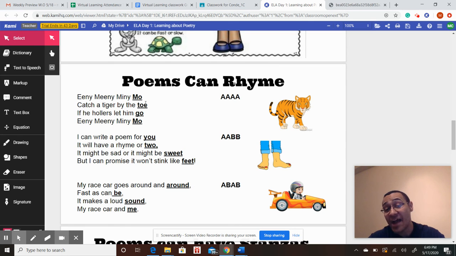But not every poem is going to rhyme in that same way. Sometimes the writer will want to have the first 2 lines rhyme, then they have the next 2 lines rhyme. Or sometimes they'll mix it up and they'll have a rhyme where the first line and a third line rhyme, or the second line and a fourth line rhyme. Poets can mix it up in different ways, and here are 3 examples: an AAA pattern, an AABB, or an ABAB. Those are just 3 examples of how poets can make their words rhyme.